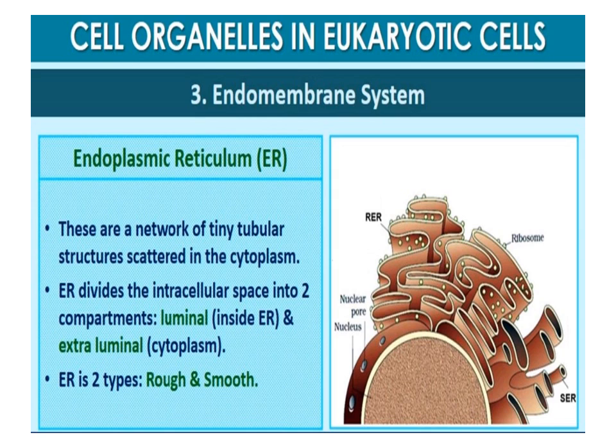Endoplasmic reticulum. Tiny tubule structures scattered in the cytoplasm of eukaryotic cells are called endoplasmic reticulum (ER). ER divides the intracellular space into two distinct compartments, that is, luminal inside the ER and extraluminal cytoplasm. ER is of two types, rough and smooth.